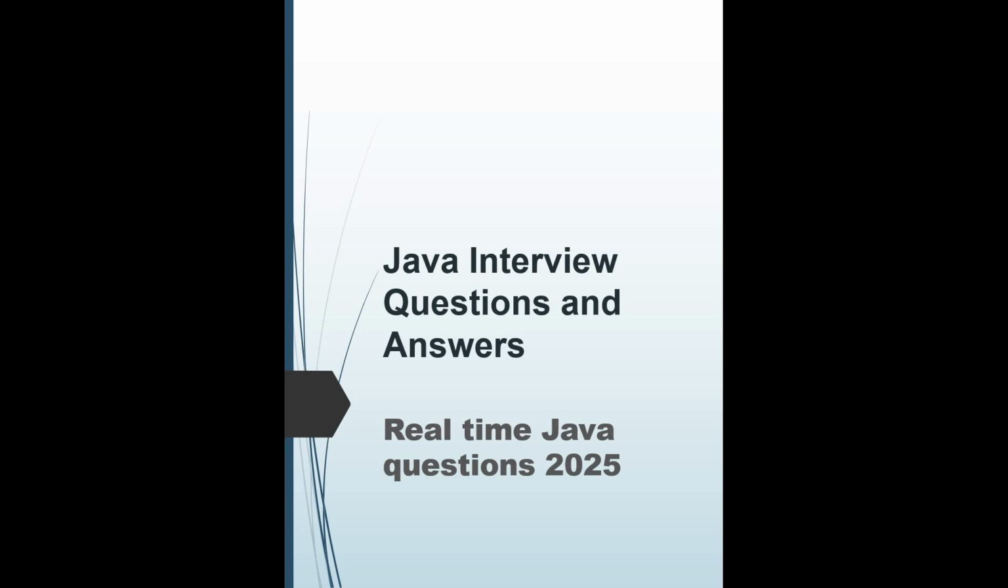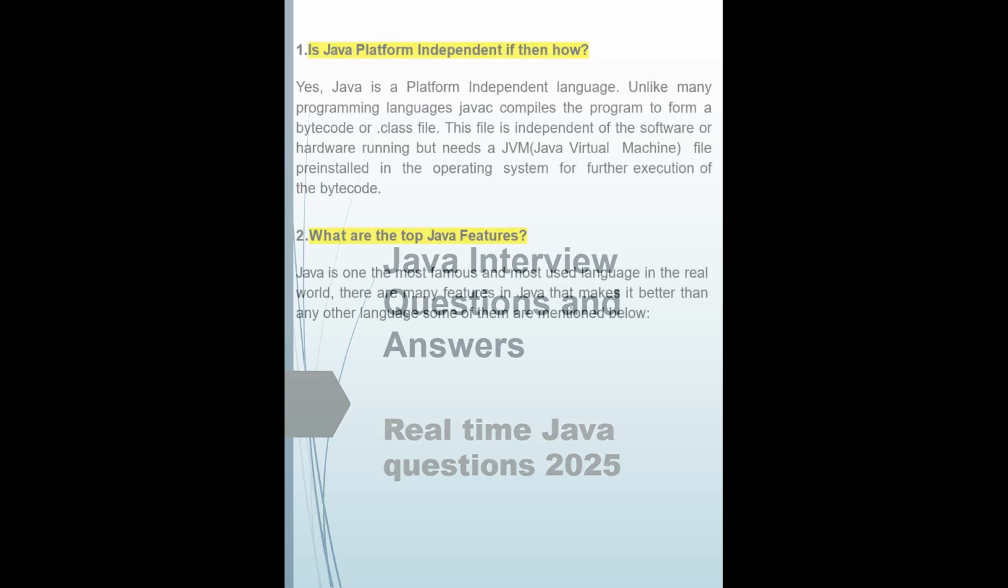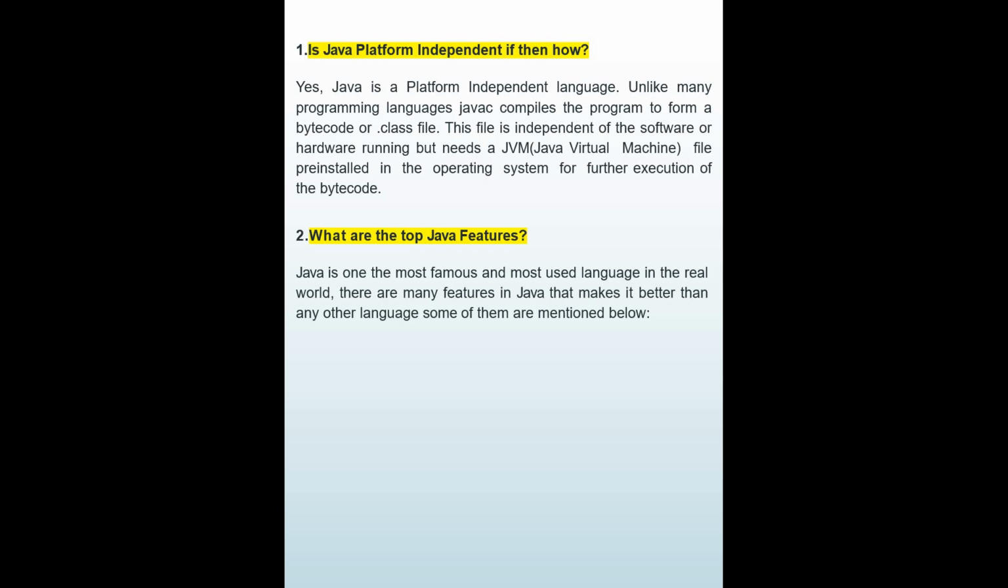So yeah, okay. So let's go to the very basic questions. Is Java platform independent? If yes, then how? So yes, we know Java is platform independent. Unlike other programming languages, Java compiles the program to bytecode, like a dot class file. This file is independent of the software or hardware running but needs a JVM pre-installed in the operating system for the execution of the bytecode.